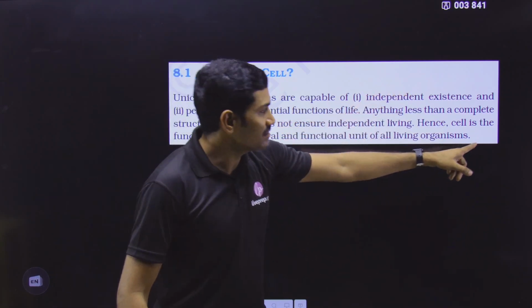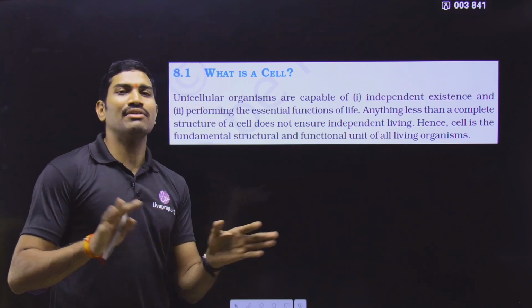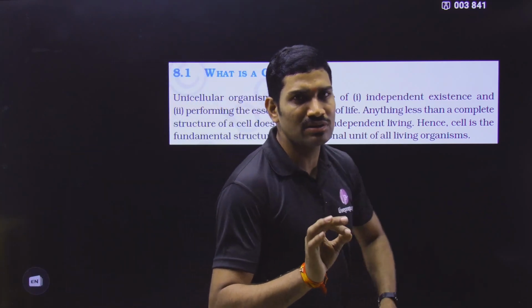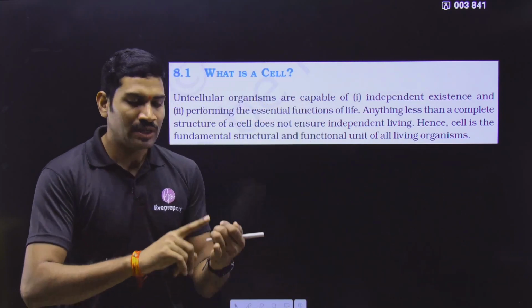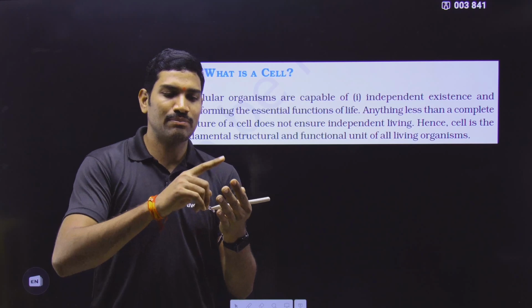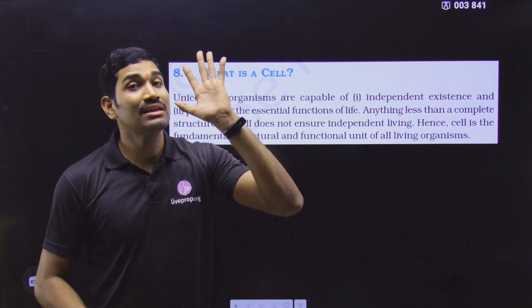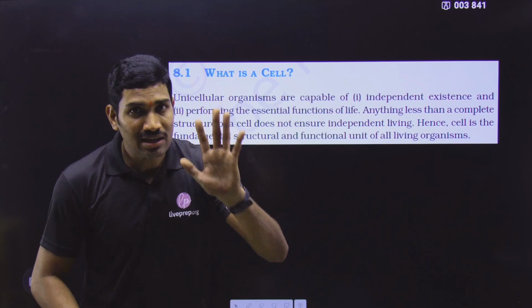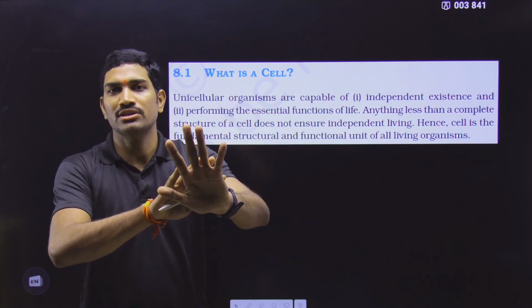Okay. Hence, cell is the fundamental structural and functional unit of all the living organisms. That's why to say that something is a living organism, compulsorily cell should be present. That's why kingdom Monera, Protista, Fungi, Plantae, Animalia, all the 5 kingdoms have the cells, have organisms which are made up of the cells. It is a very, very important information.